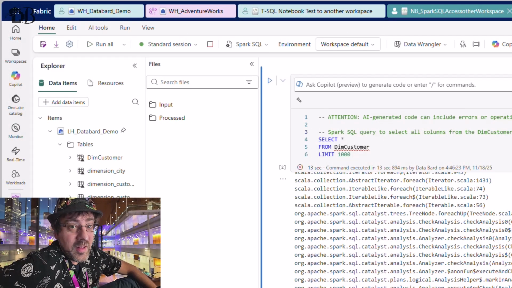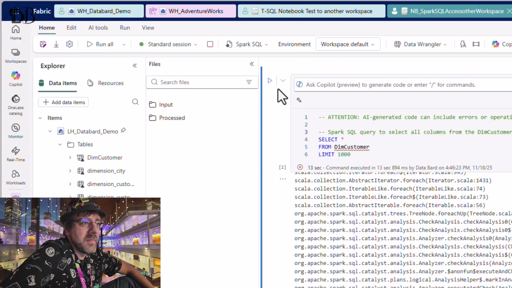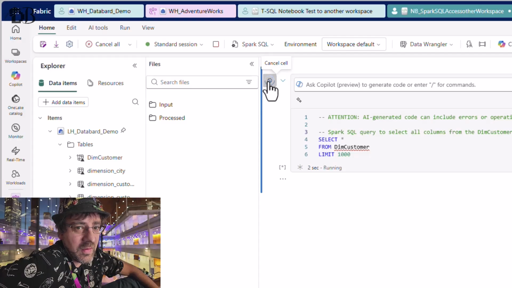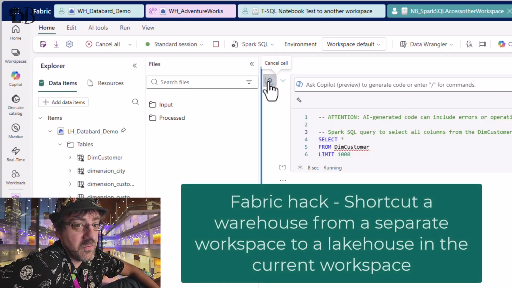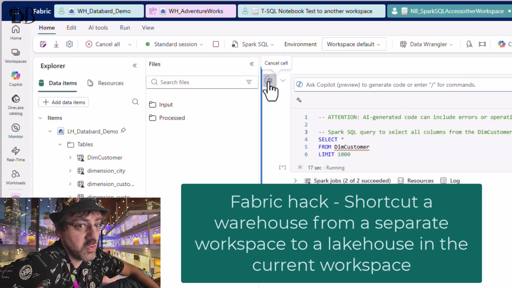Alright, it took me a little while, but I finally figured out at least a way, although I don't honestly feel very good about it. One of the options, at least when you work with Spark, is you have the option to connect to lakehouses, right? Well, what do lakehouses have? They have shortcuts, which you can shortcut from one location to another. So can you shortcut to a warehouse? Yes, you can. At least if I run this query here, I'm expecting this should run successfully.